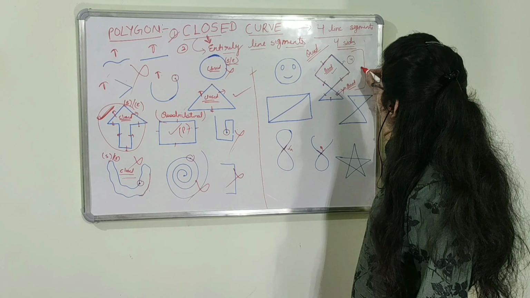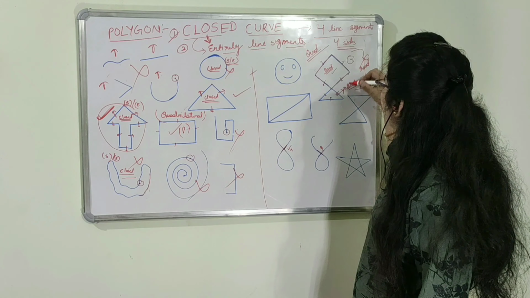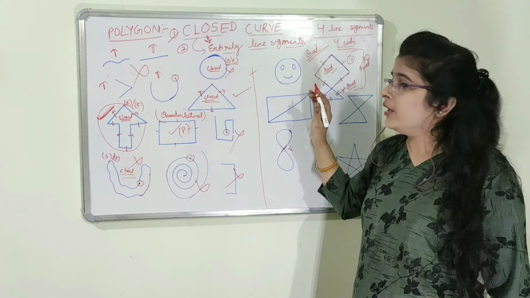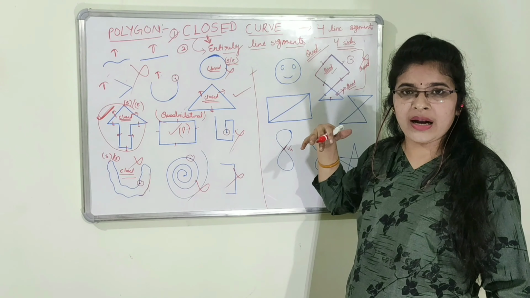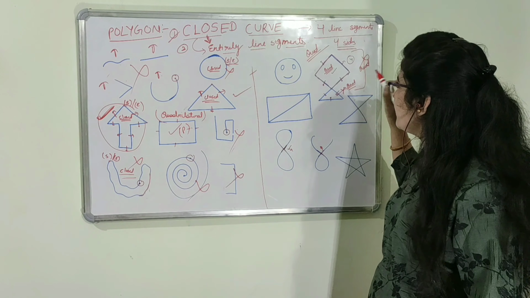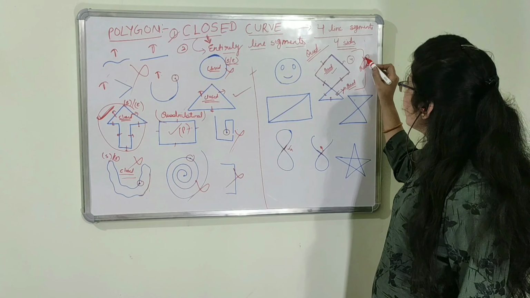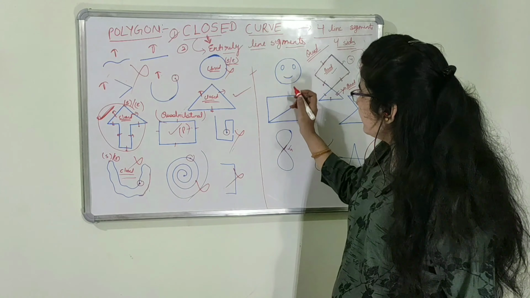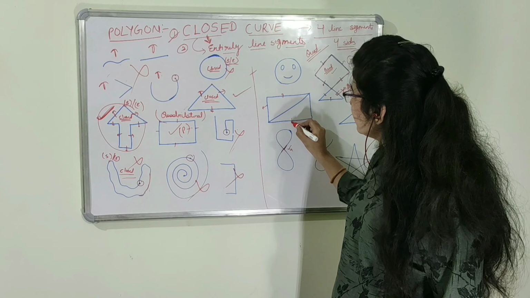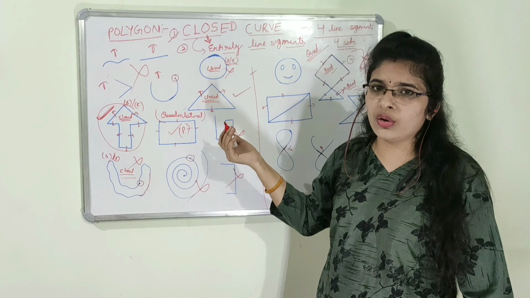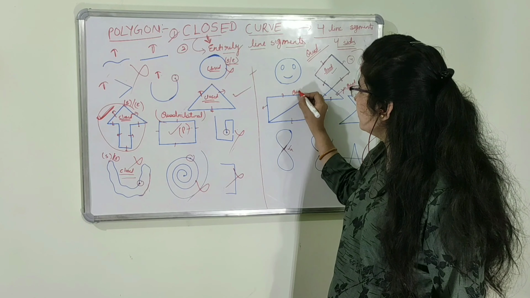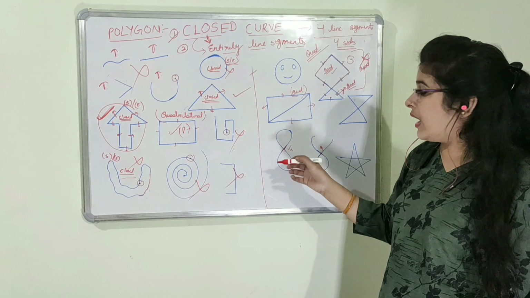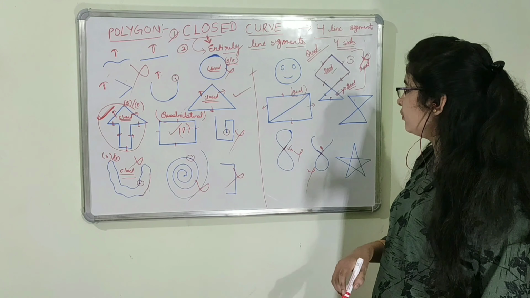And this entire figure is also not a quadrilateral because the total number of sides is not 4 here. If we divide the figure in two parts, then one part is a quadrilateral, another part is not, and together the complete figure is also not a quadrilateral. Let's see this. 1, 2, 3, 4. Four sides are there, closed curve, so it's a quadrilateral. Okay. Now, since no line segment is here, it's not a quadrilateral.